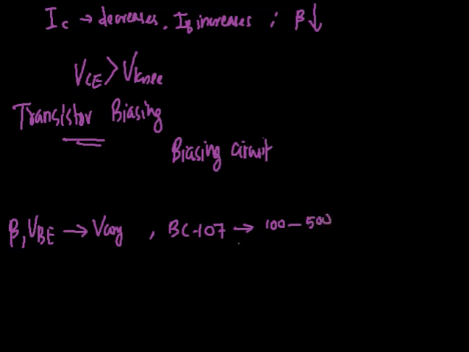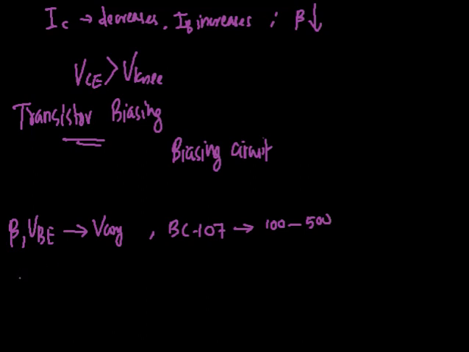So if you replace a transistor by another one, we will have a different beta. If beta varies, it will result in unfaithful amplification. Another problem is that VBE also varies from transistor to transistor.